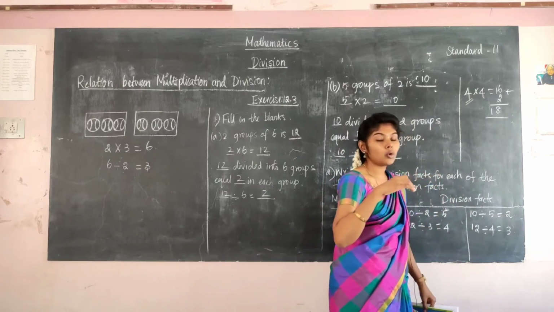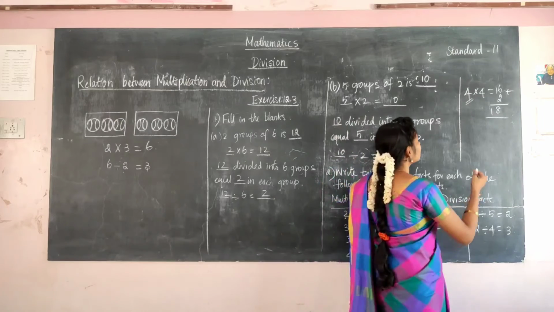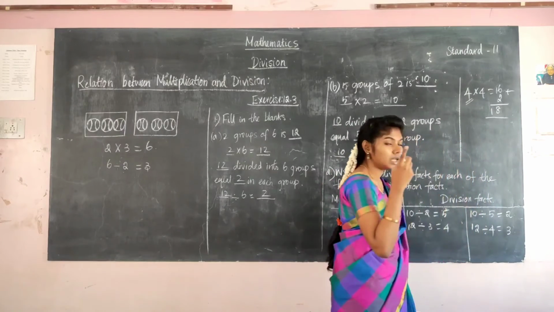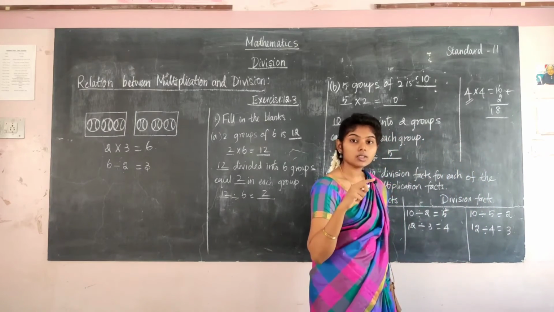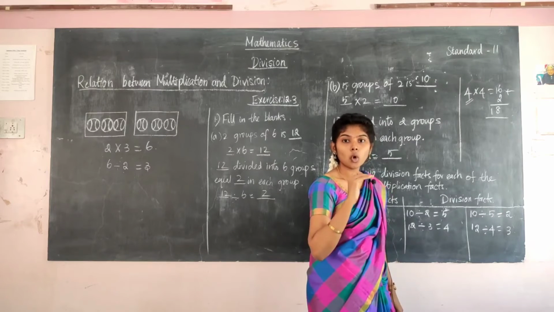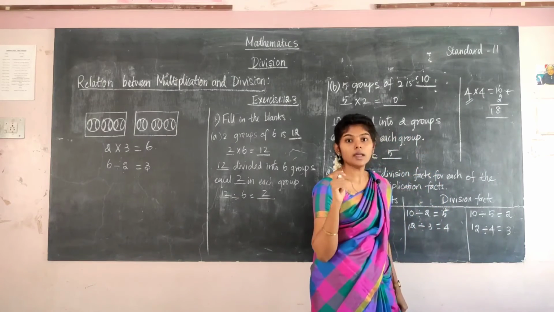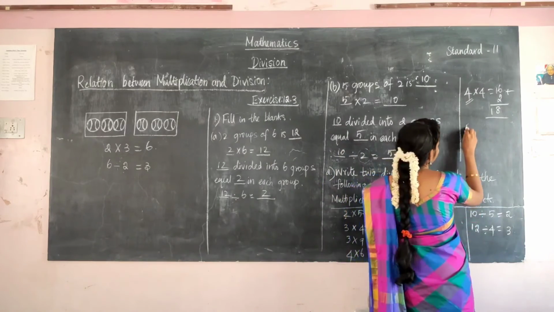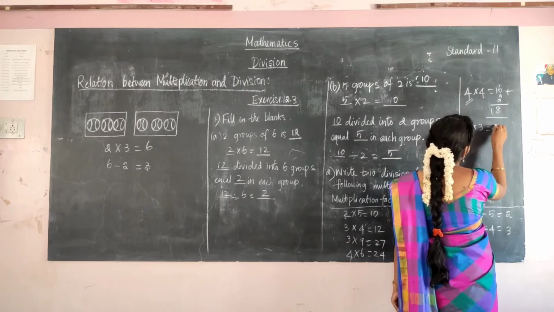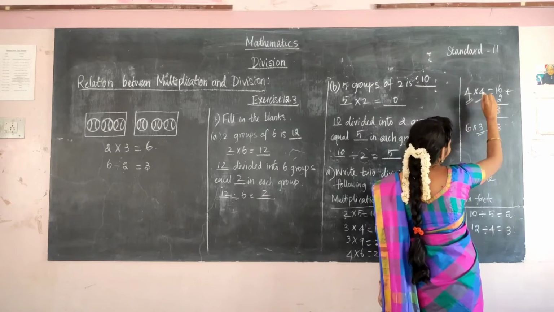And another clue is also there, so we can check another way also. See here, there are less than 20 books. She is arranging by 3. While she is arranging by 3 books, there is no book left. So now say the tables of 3. 6 3s are 18. So it's very easy. 6 3s are 18.